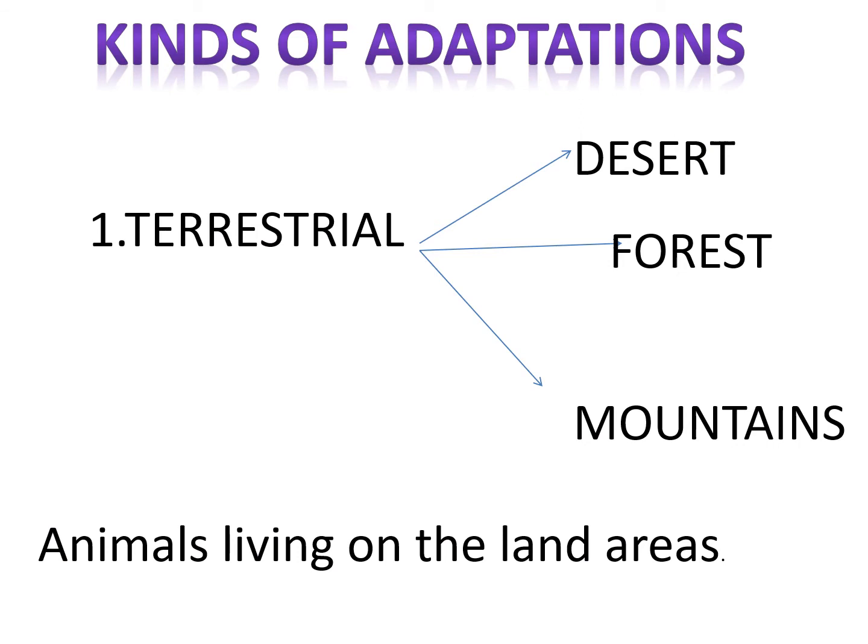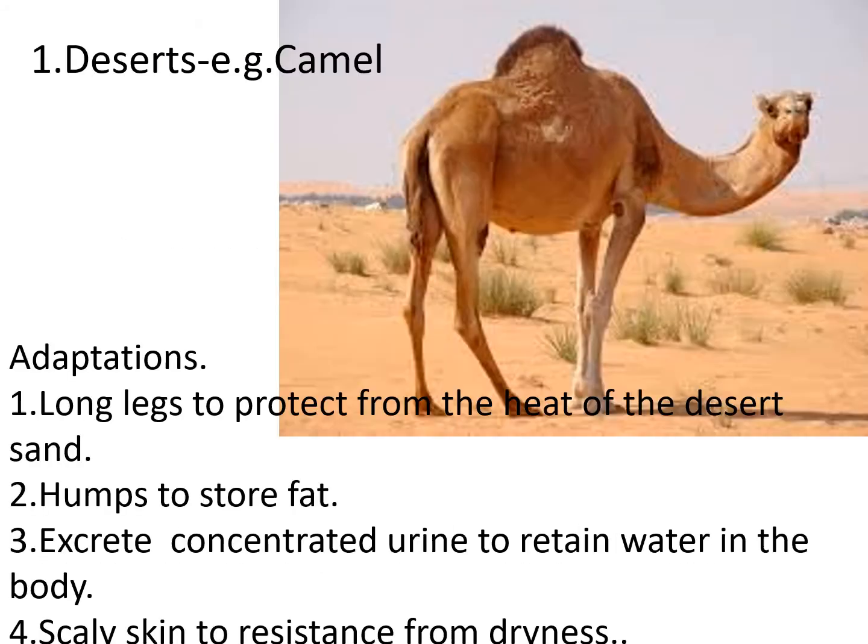There are various kinds of adaptations in animals. Number one is terrestrial. Animals that live on the land areas are known as terrestrial animals or have terrestrial adaptations. Terrestrial adaptations can be in the desert, in the forest or in mountains. Desert adaptations, for example, if we consider the camel, its body is adapted in various ways.